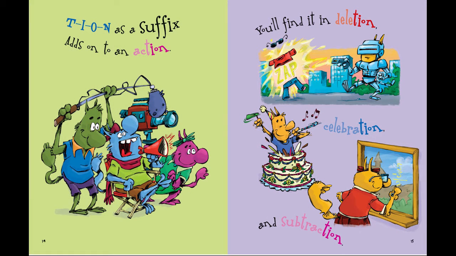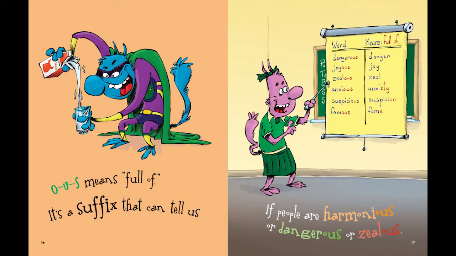Tion is a suffix that adds on to an action. You'll find it in deletion, celebration, and subtraction. Ous means full of. It's a suffix that can tell us if people are harmonious or dangerous or zealous.